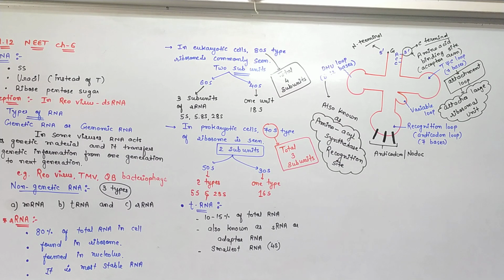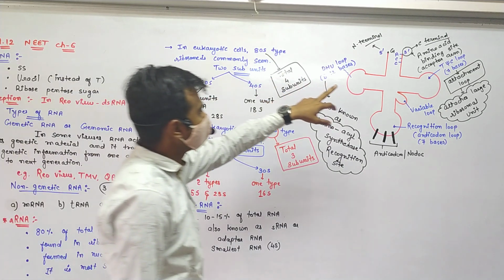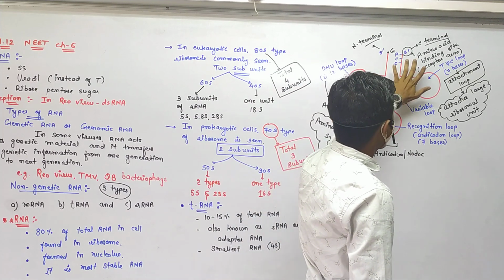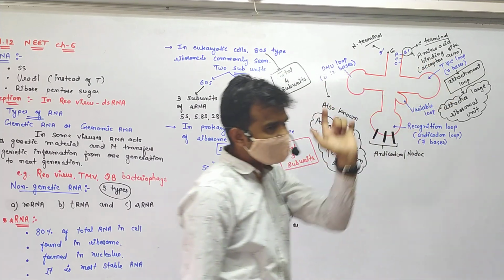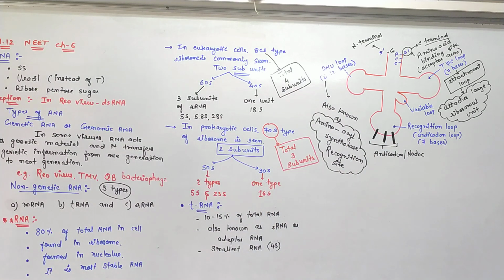A specific amino acid is activated, and then this specific amino acid is connected only to the 3' end of the specific tRNA and attached to it. So specific amino acid recognition and then attachment on the 3' end of the tRNA, this reaction is carried out by the DHU loop. Fine. So this is about the whole tRNA information.